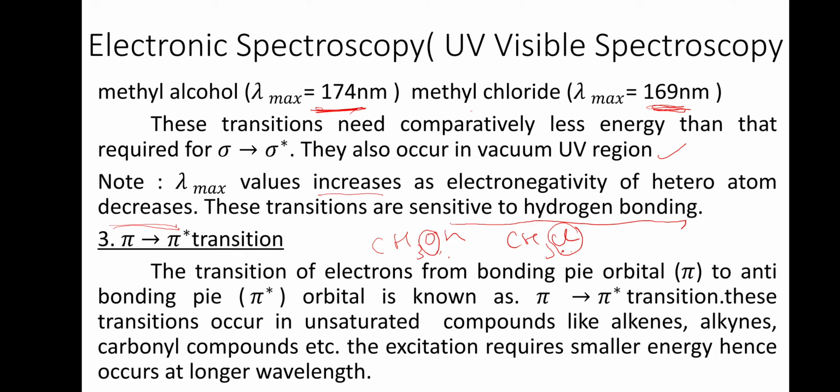The transition of an electron from a bonding pi orbital to an anti-bonding pi orbital is known as the pi to pi star transition. This transition occurs in unsaturated compounds like alkenes, alkynes, carbonyl compounds, etc. Molecules with a pi bond show the transition, and for a pi bond there should be a multiple bond. The excitation requires smaller energy, hence it occurs at longer wavelength. Compared to the other two transitions, its lambda max value will be higher.